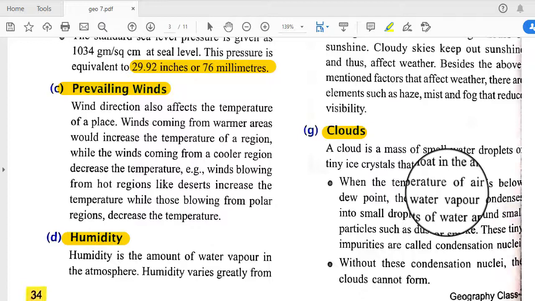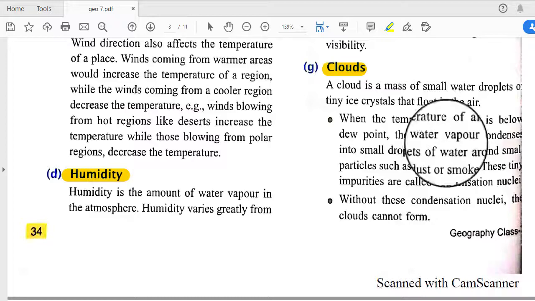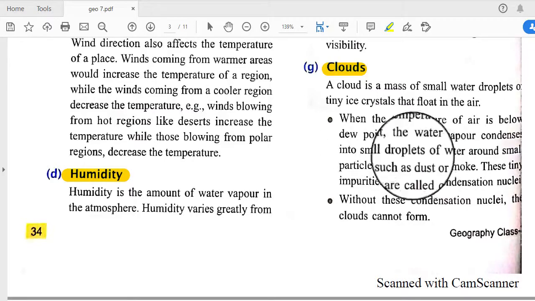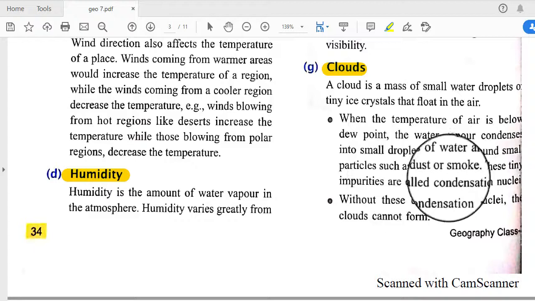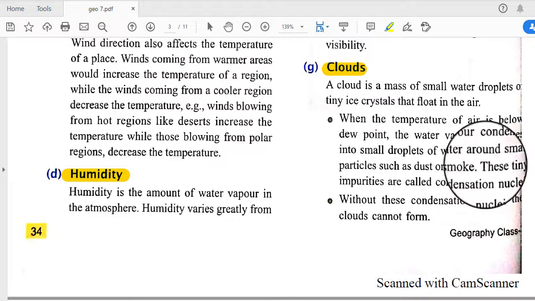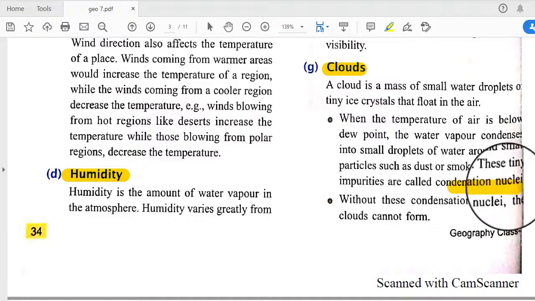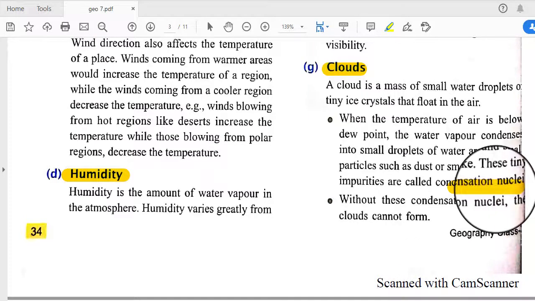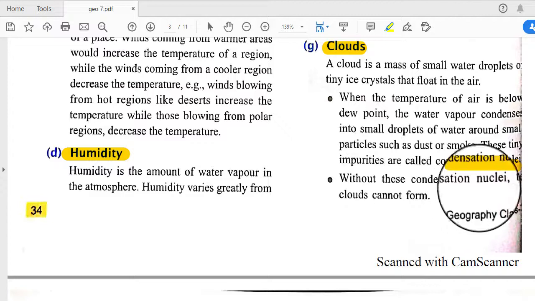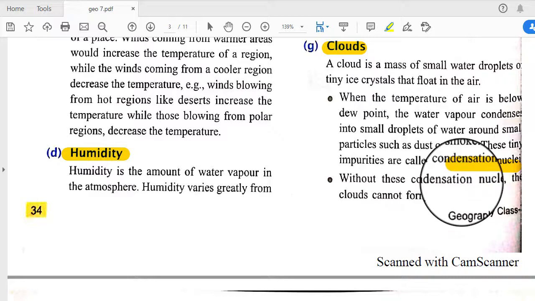Next is clouds. A cloud is a mass of small water droplets or tiny ice crystals that float in the air. When the temperature of air is below the dew point, the water vapor condenses into small droplets of water around small particles such as dust or smoke. The water vapor actually stays in the atmosphere with the help of dust and smoke, and these tiny impurities are called condensation nuclei. Without condensation nuclei, clouds cannot form. So in the atmosphere there should be condensation nuclei.